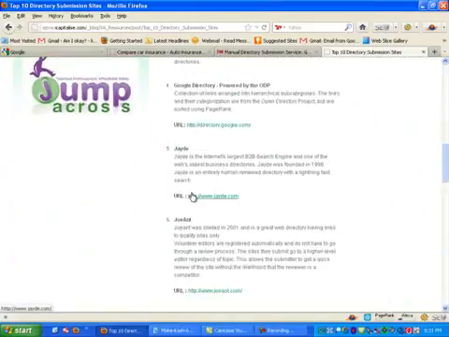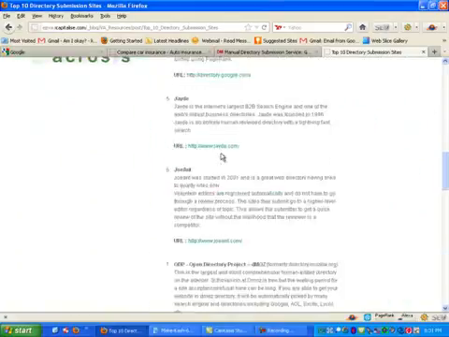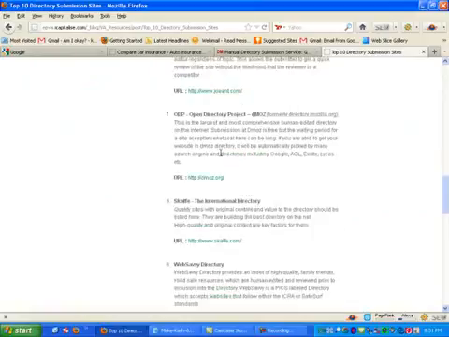See, Google is obviously one of them. DMOZ is also listed as one of the top ones.